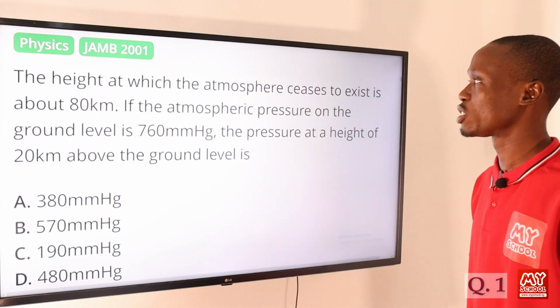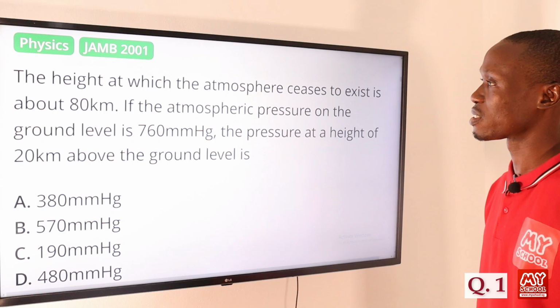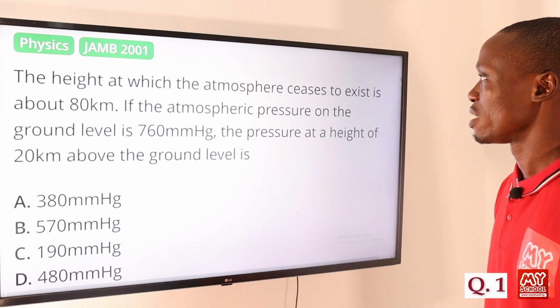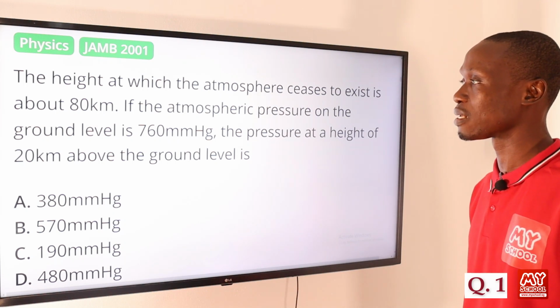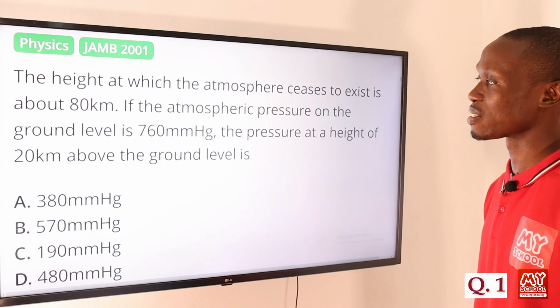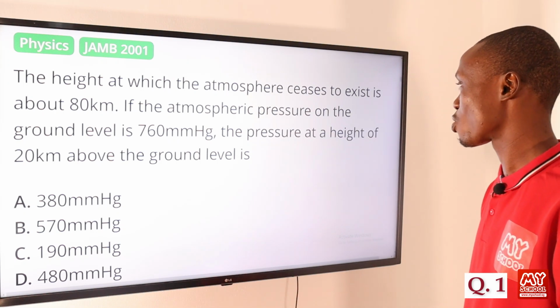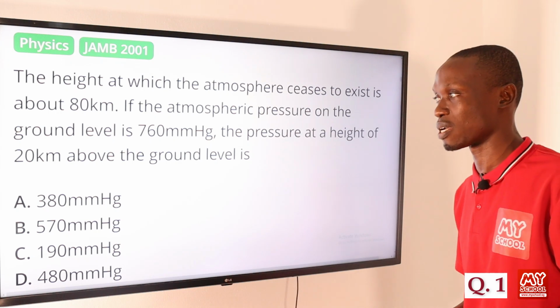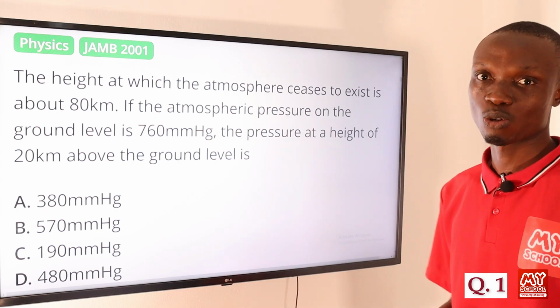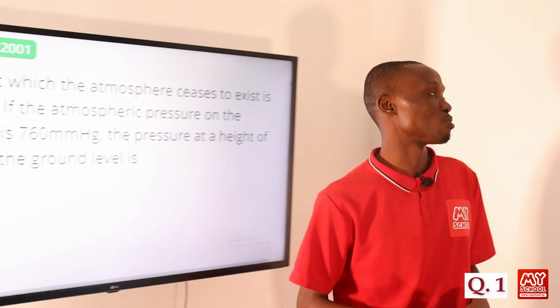The height at which the atmosphere ceases to exist is about 80 kilometers. If the atmospheric pressure on the ground level is 760 millimeters of mercury, the pressure at a height of 20 kilometers above the ground level is. So let's move over to the board to provide answer to this question.